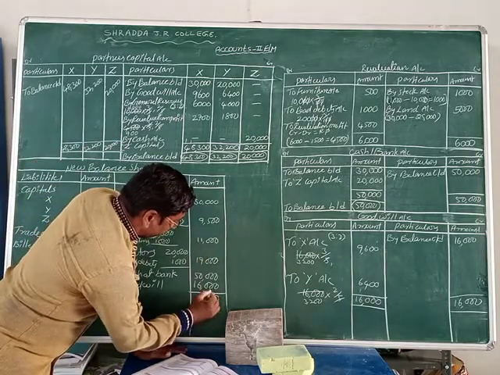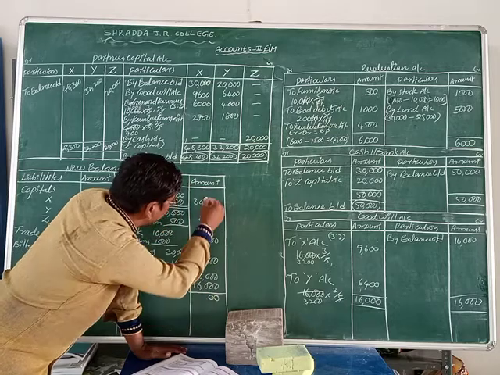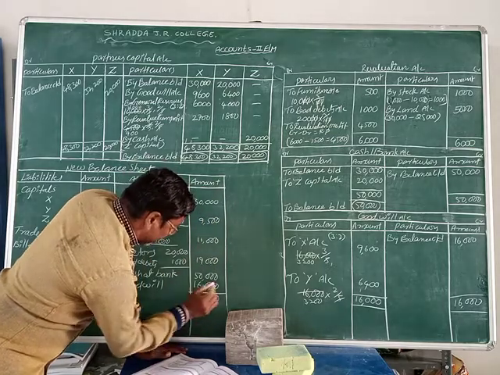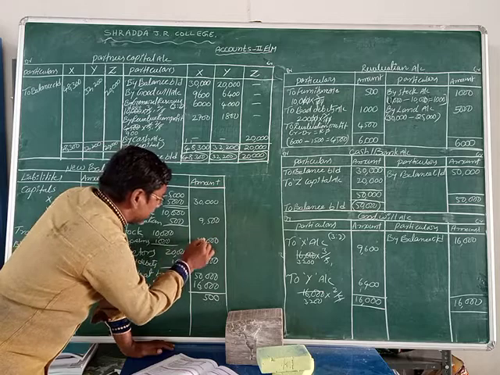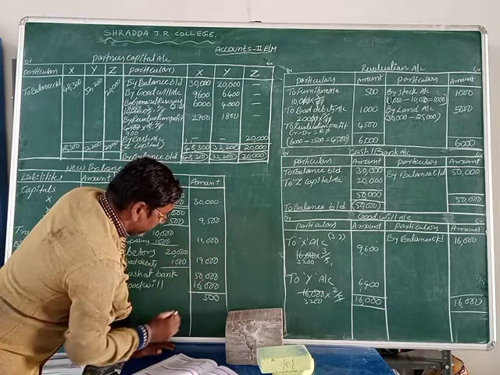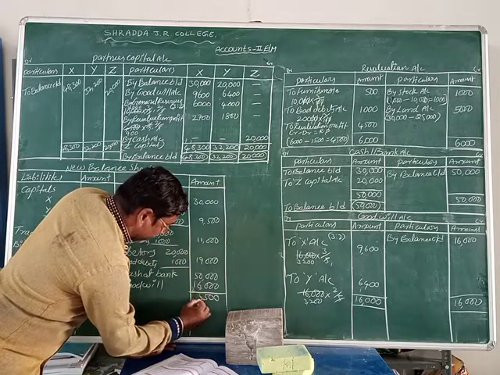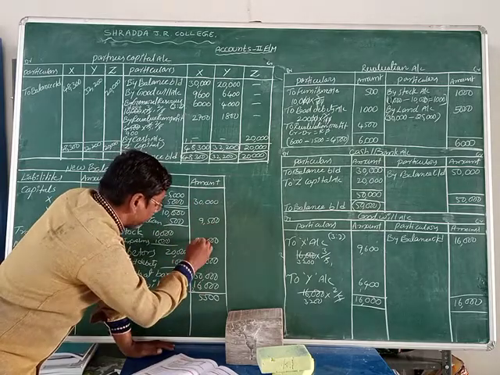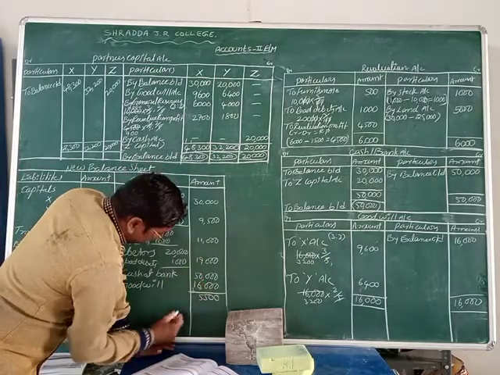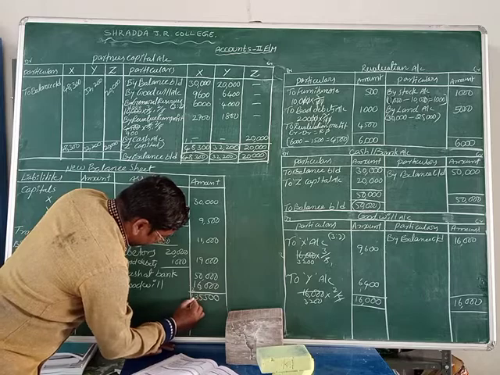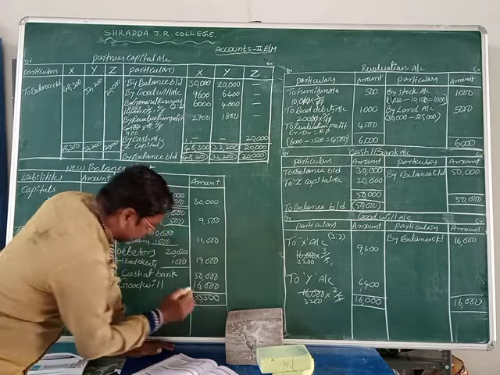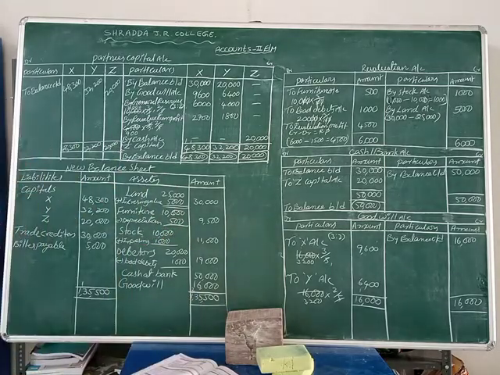Next we go to the asset side. First column 0, second column 0, third column is 5. Now 9 plus 1, 10, 19 plus 6, 25, 10 plus 3, 13. So 1,35,000 rupees is the assets and 1,35,000 rupees is the liabilities, friends.